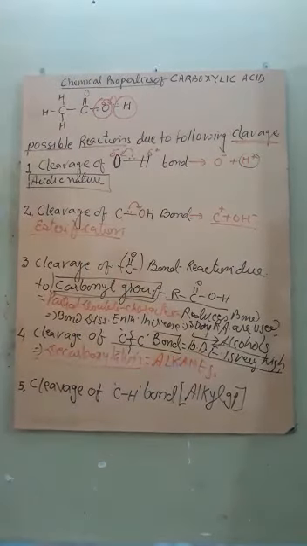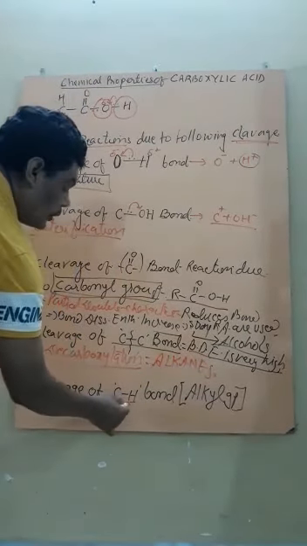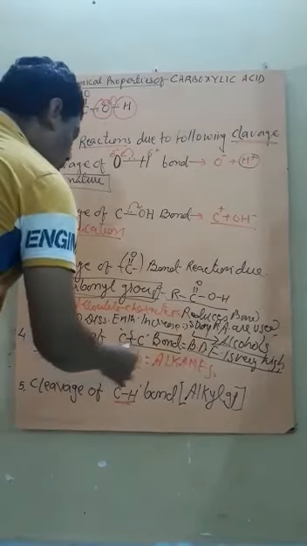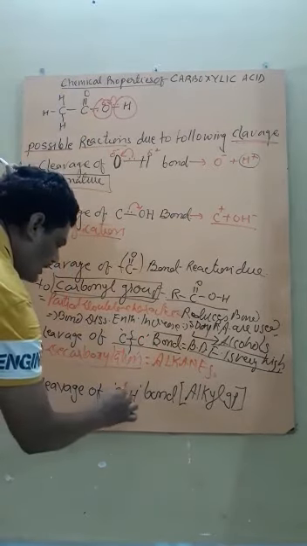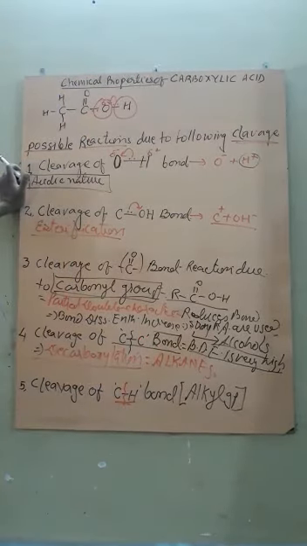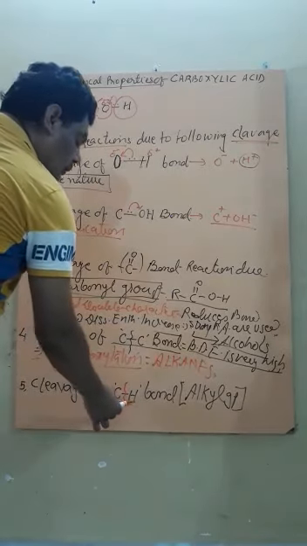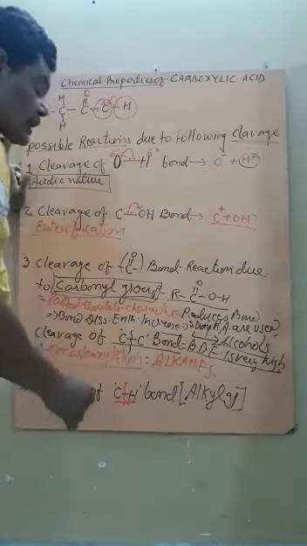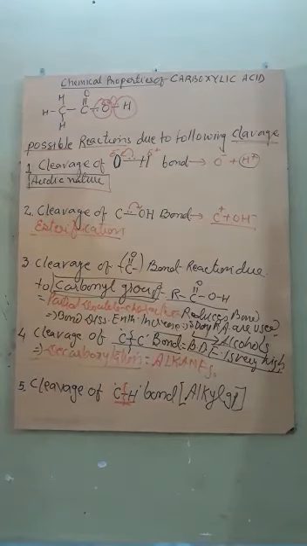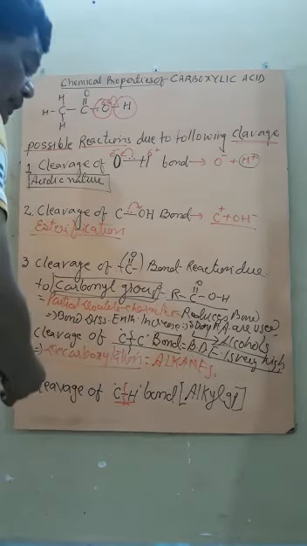And the last reaction is cleavage of the C-H bond. Like the C-C bond, the C-H bond is also very strong, so to cleave it we again need a strong reacting agent, like reaction with halogen molecules in the presence of red phosphorus.